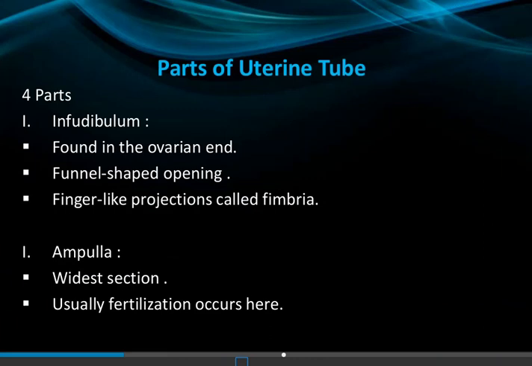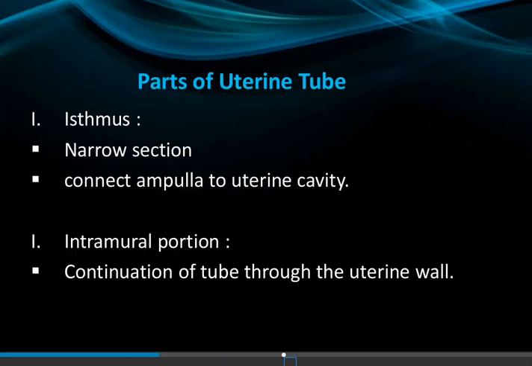The isthmus is a very narrow section that connects the ampulla to the uterine cavity. And last, the intramural or interstitial part is the continuation of the tube through the uterine wall. The part that continues inside the uterus wall is the intramural or interstitial part.